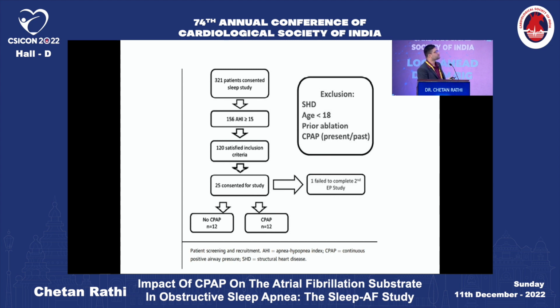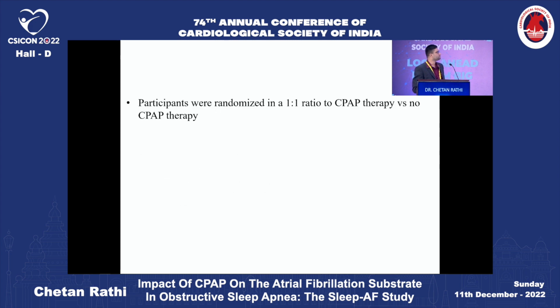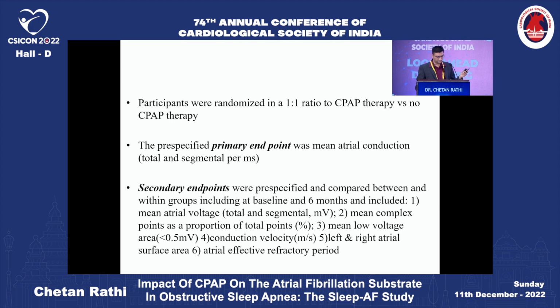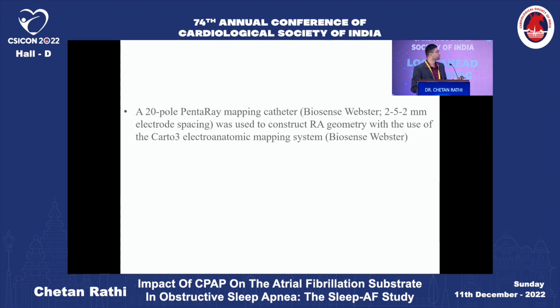Any patient with structural heart disease, age less than 18 years, history of prior ablation, or a diagnosed patient of OSA on CPAP therapy was excluded. Patients were randomized in a 1:1 ratio. The pre-specified primary endpoint was mean atrial conduction, and the secondary endpoints were mean atrial voltage, mean complex points as a proportion of total points, mean low voltage conduction velocity, and atrial effective refractory period.